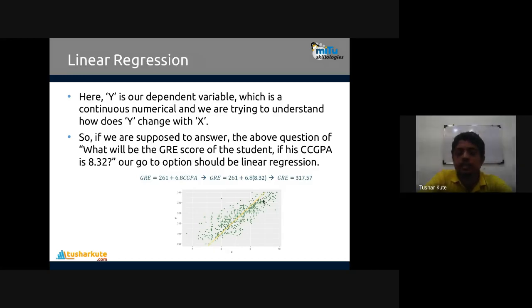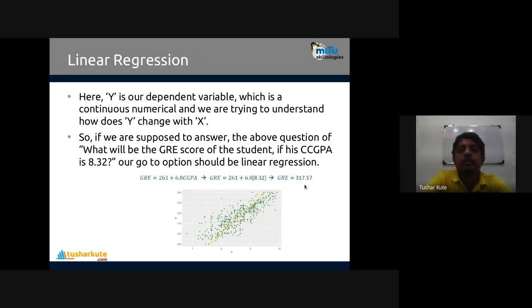So this line has a y-intercept of 261. When you move this line ahead, it will contain 261 as the y-intercept, and 6.8 is the slope of this line. If I want to find the GRE score of the student who has 8.32 as the CGPA, the GRE is equal to the y-intercept plus 6.8 into 8.32.